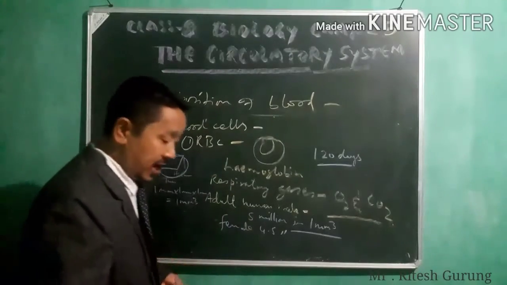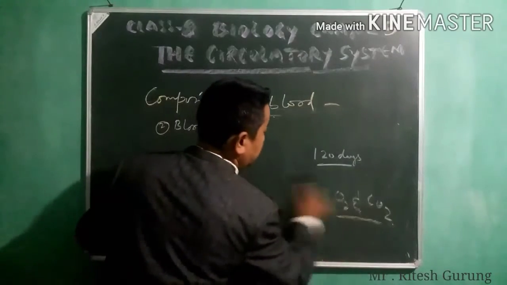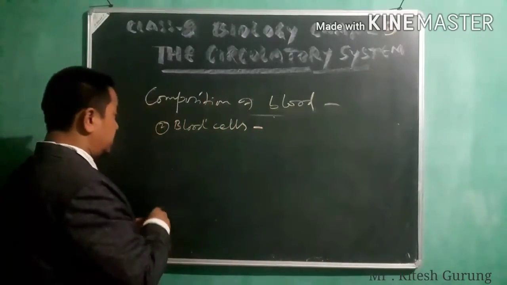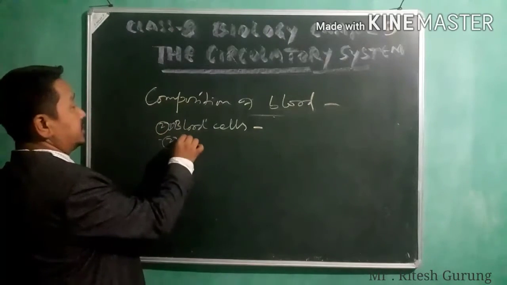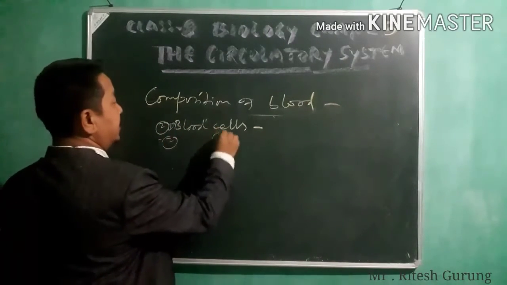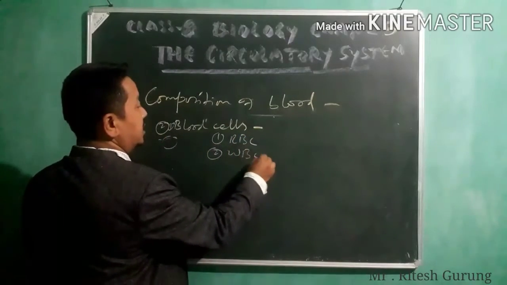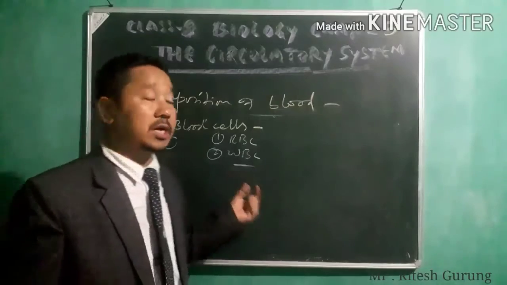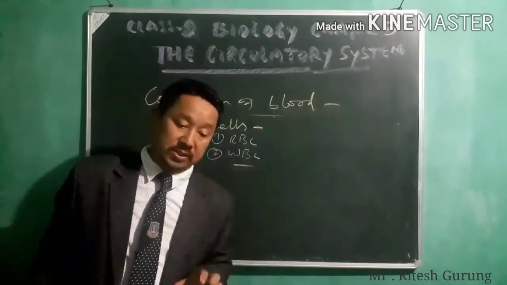Second we have WBC. This is RBC we have finished. Then second we have WBC, white blood cells, which are also called leukocytes. I've told you already, this is also called leukocytes.